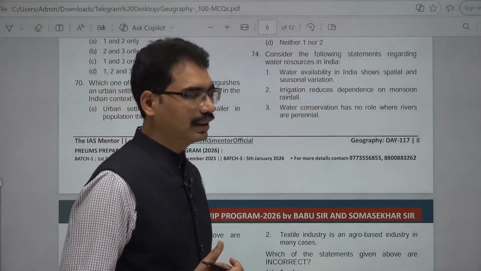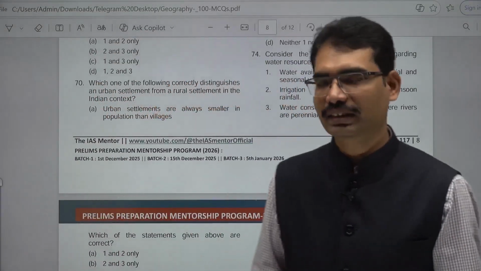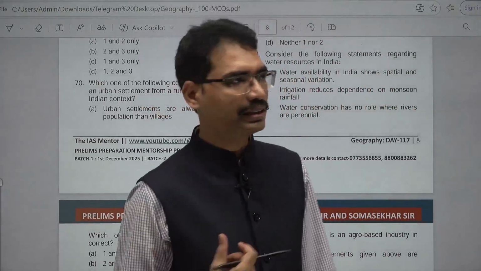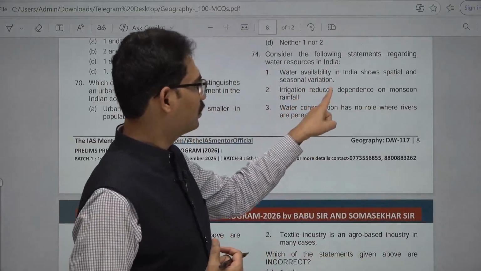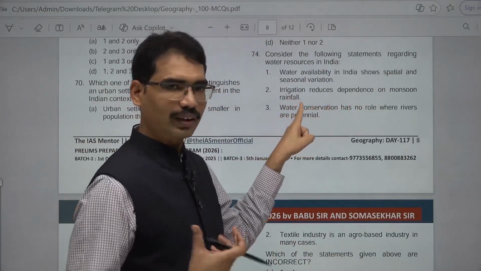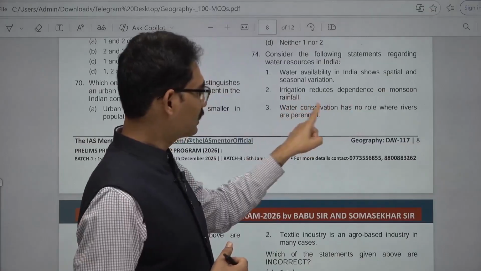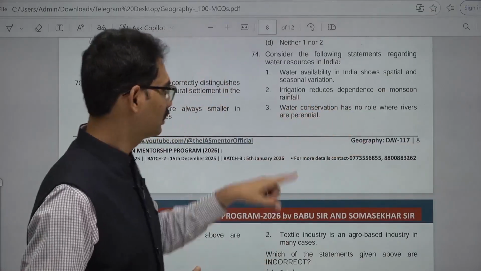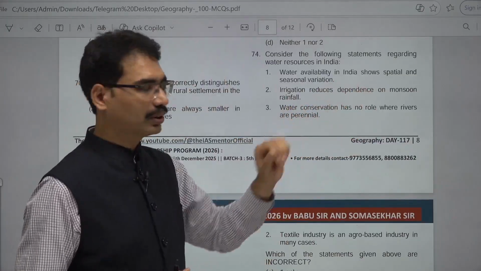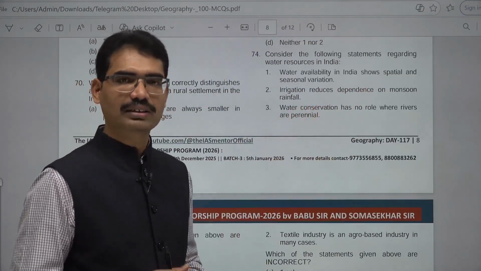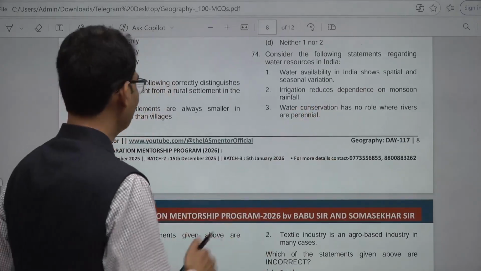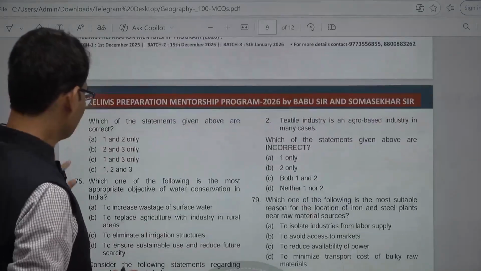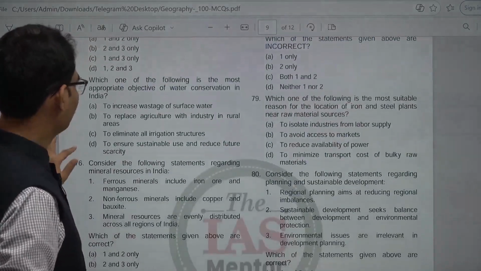Correct one. In certain areas more water, in certain areas less water. Seasonal also, sometimes more water availability, sometimes less. Irrigation reduces dependence on monsoon rainfall. True. Water conservation has no role where rivers are perennial. No, it is not the case. Water conservation plays a very important role even in areas with perennial rivers. 74, 1 and 2. A is the answer. Next, 75.